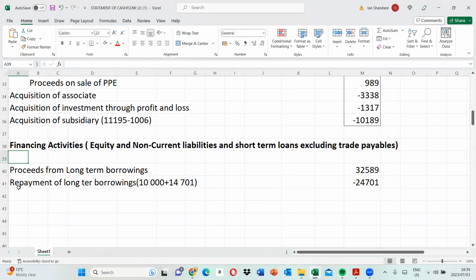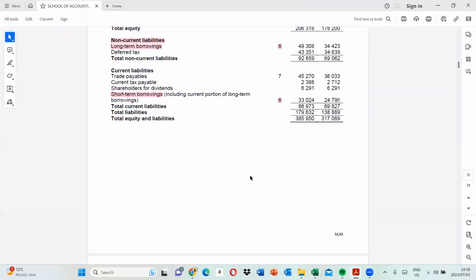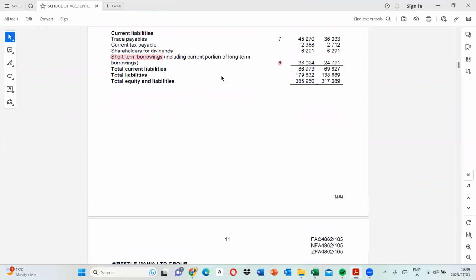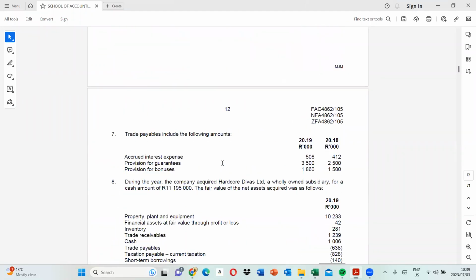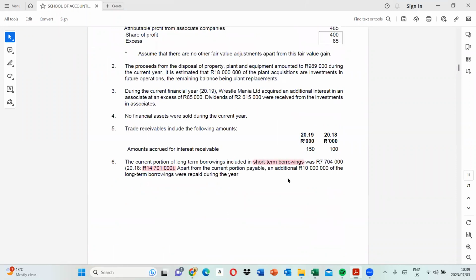So in this regard, what is going on? Let's quickly see with respect to the short-term borrowings. It looks like there's a short-term borrowing that was part of the long-term funding, and then there's just short-term borrowings that we actually have.